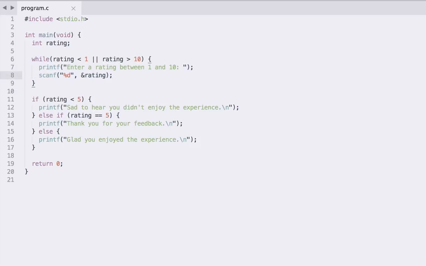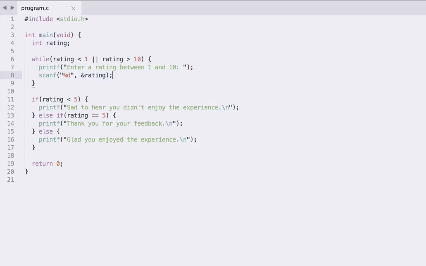And on the note of formatting, you might note that my spacing between keywords and opening brackets can be inconsistent. So I've written if with a space before the bracket just here, and I've written while without one just here. Really, that's probably considered poor formatting on my part. Maybe I should be putting a space here, or I should be removing these spaces down here. But you'll see people have different opinions on this.